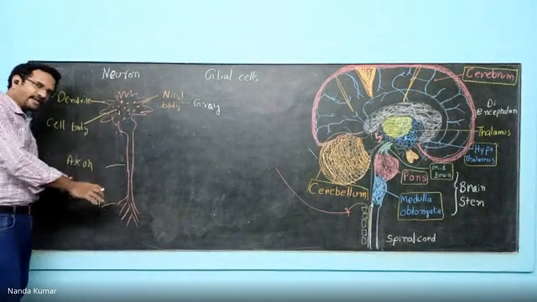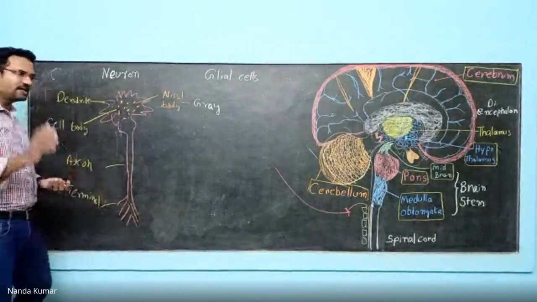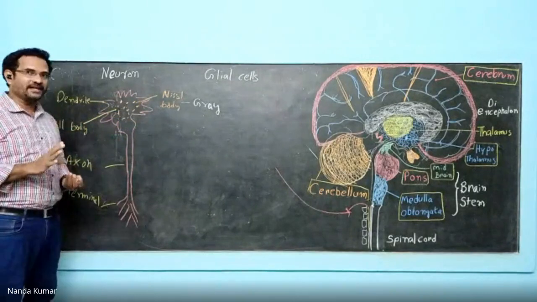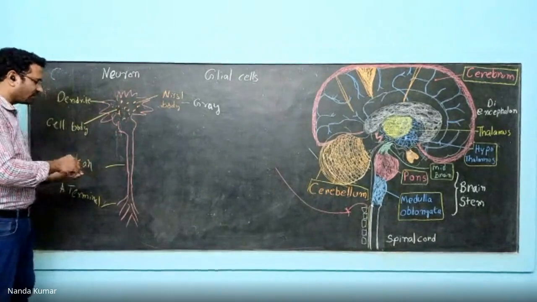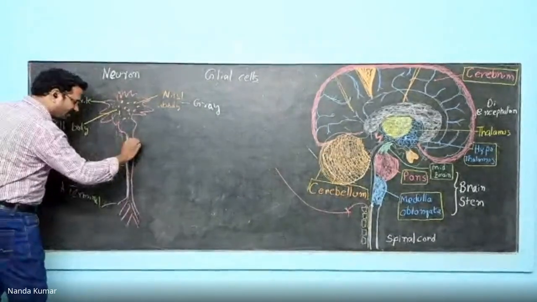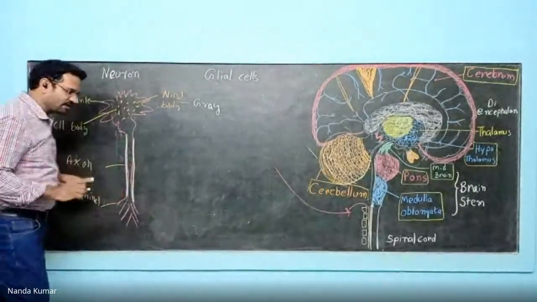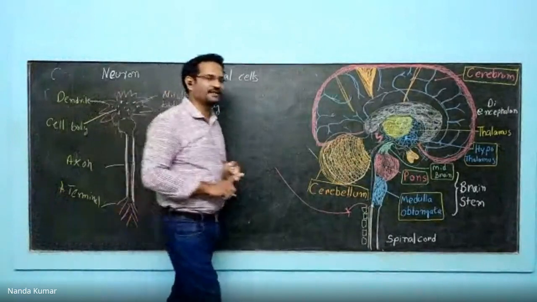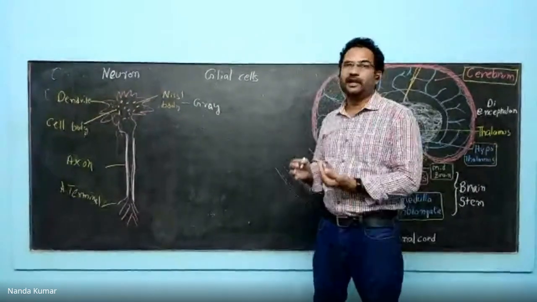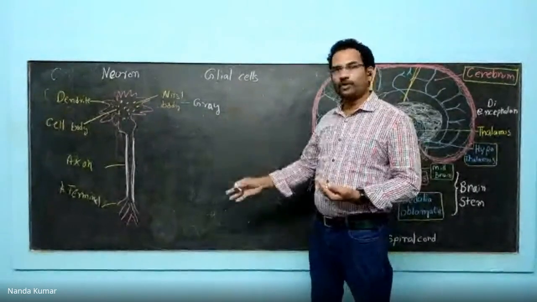Now after that you have the axon. Most of the time, the majority of neurons in the central nervous system or somatic nervous system are surrounded with a myelin sheath. Myelin sheath is made up of glycolipid, a kind of carbohydrate containing lipid cells. The lipid portion is high.